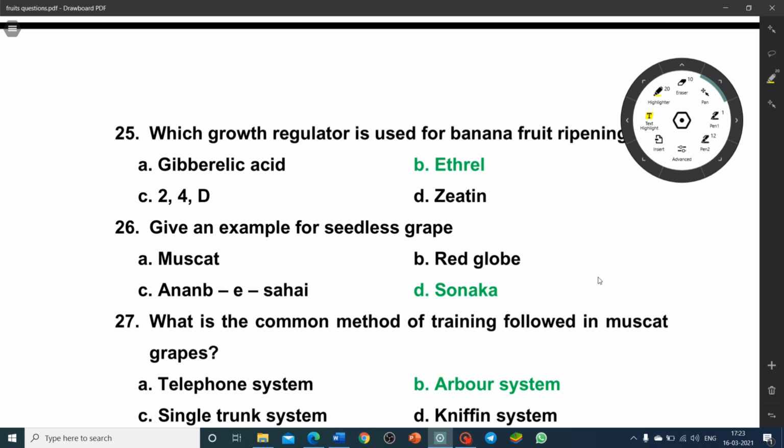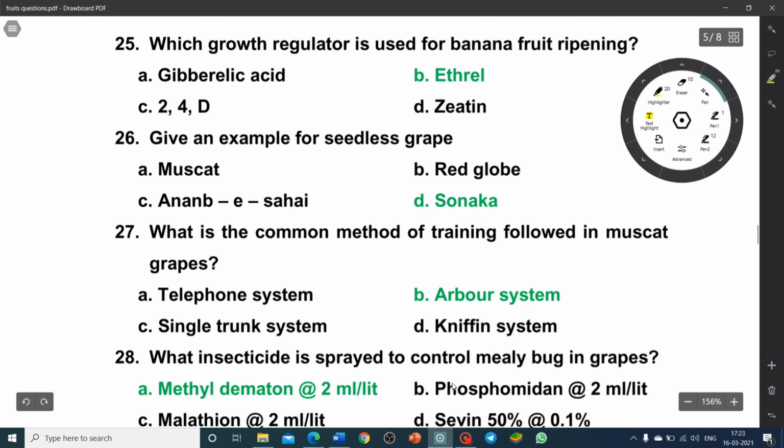Whereas the Red Globe one is a table variety. Anab-e-Shahi is a popular cultivar throughout India. What is the common method of training followed in muscat grapes? Telephone system, arbor system, single trunk system or Niffin system? Arbor system is followed in muscat grapes.